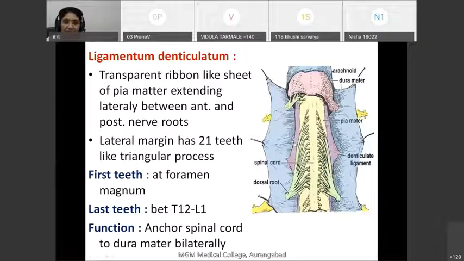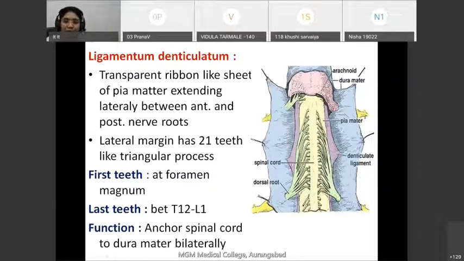The first ligament is present at the foramen magnum and the last is present between the T12 and L1 vertebra. What is the function of this ligamentum denticulatum? We have already discussed this. It helps in anchoring the spinal cord to the dura mater bilaterally.